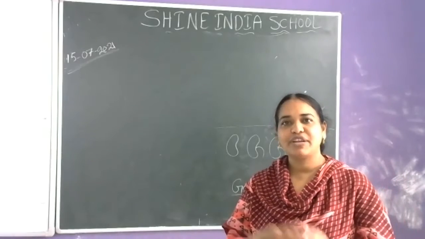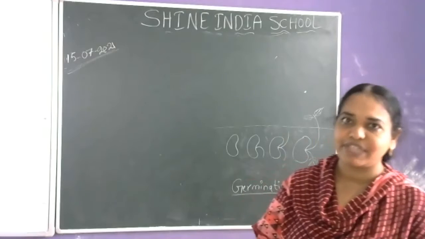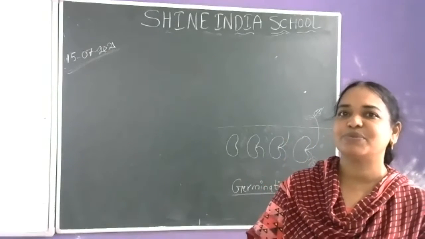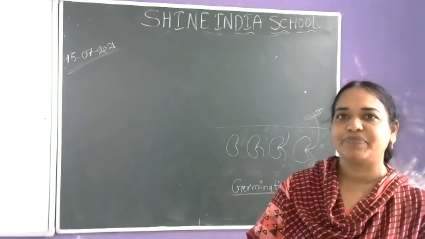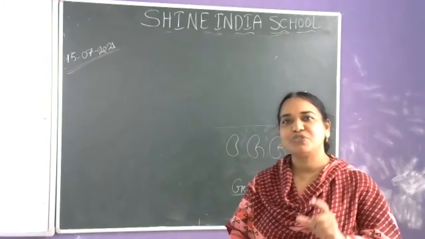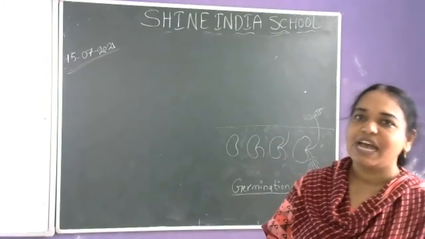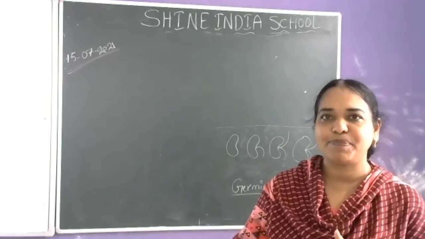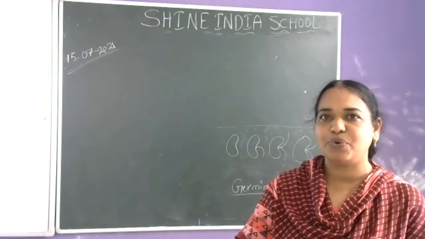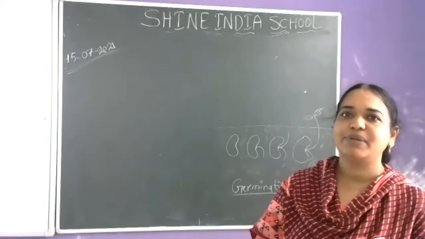After the class, you have to go through it once and read it. And when I ask a question, you have to answer me. At the time of asking questions, you should not take the help of parents. After the class, take the help of parents and prepare well and give the answer on your own. Okay, are you clear about it?